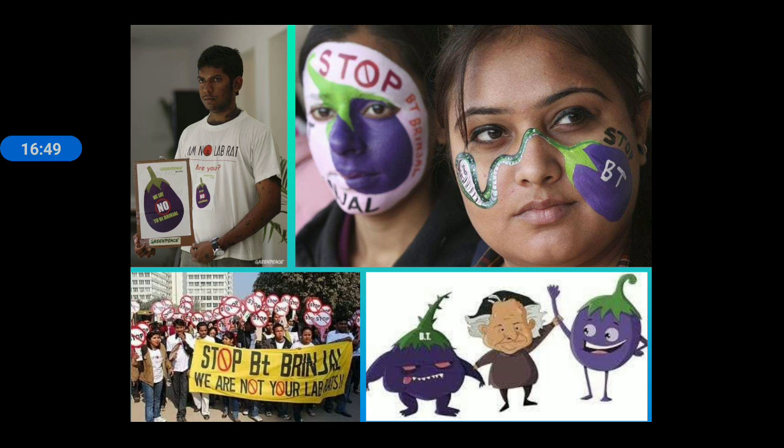So we can see this is the logo in which BT Brinjal protest is going on against the BT Brinjal because it damaged the natural brinjal gene or natural brinjal variety.